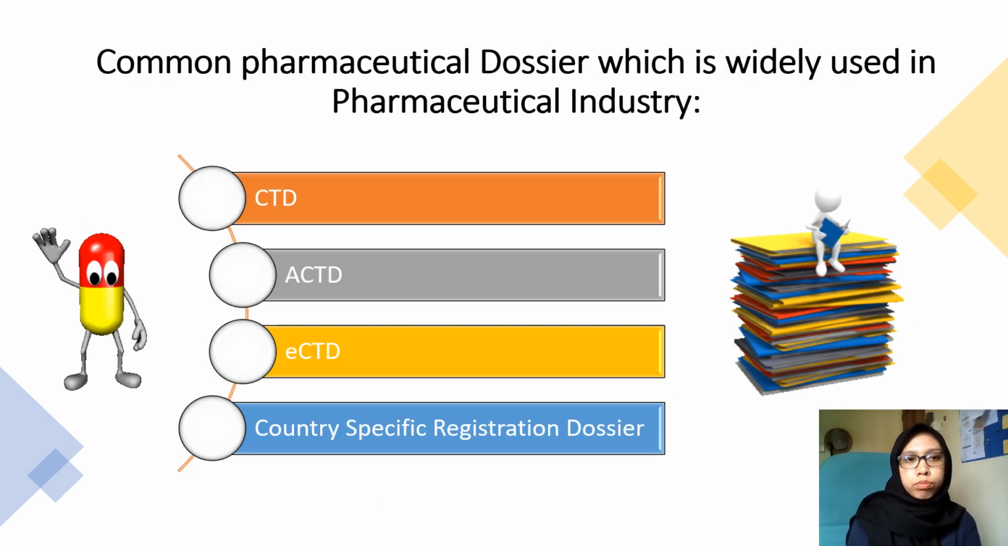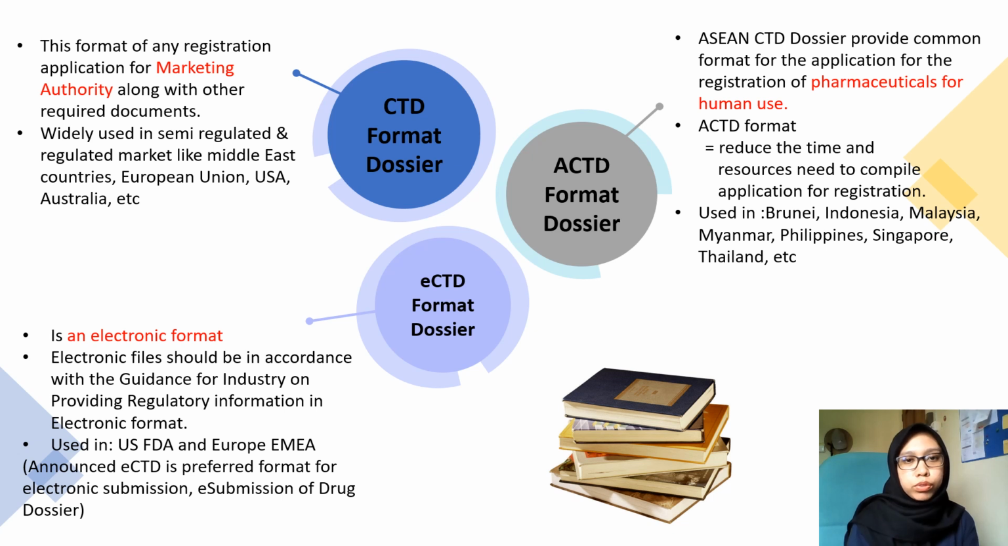Okay, next slide we move to the common pharmaceutical dossier, which is widely used in the pharmaceutical industry. So here we have four formats. The first is CTD, which stands for the Common Technical Dossier. ACTD, Asian Common Technical Dossier. The third one is ECTD, the Electronic Common Technical Dossier, and the fourth one is the Country Specific Registration Dossier.